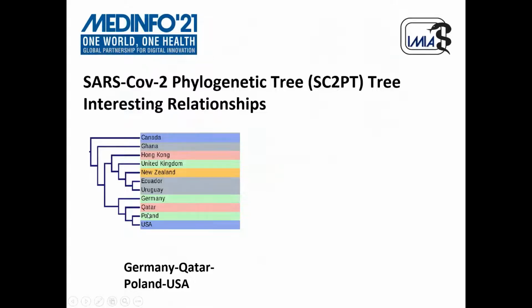It was believed that Qatar's first case originated from Iran. However, as it is heavily linked with Poland, USA, and Germany through air travel, there are around 10 flight paths from all of these countries to Qatar. So it is believed that Qatar also got a big load of its patients from these countries. Also, Qatar is placed in the neighborhood of these countries in our tree, so it can be validated from here.